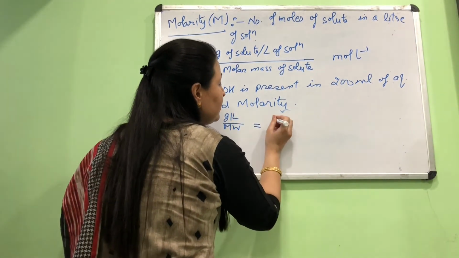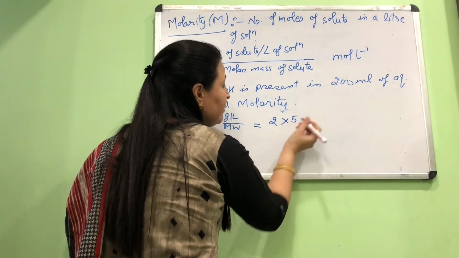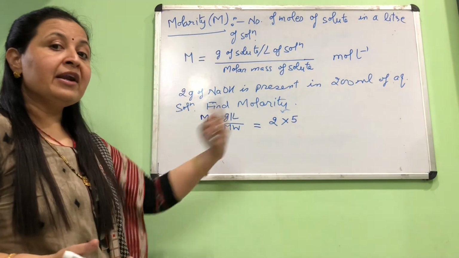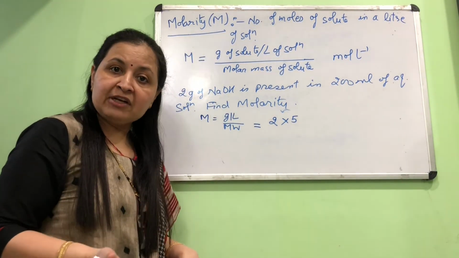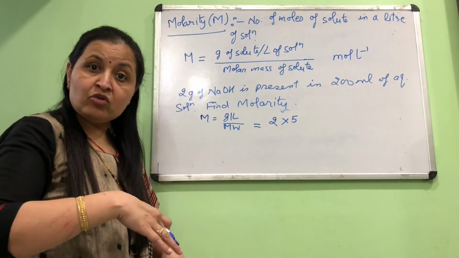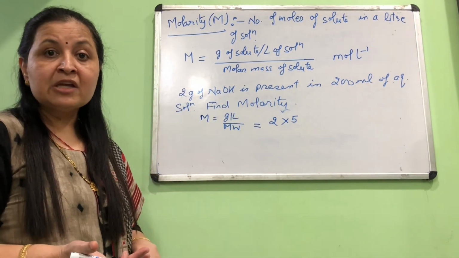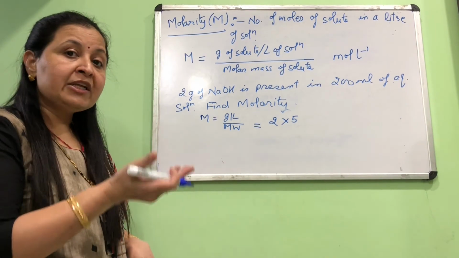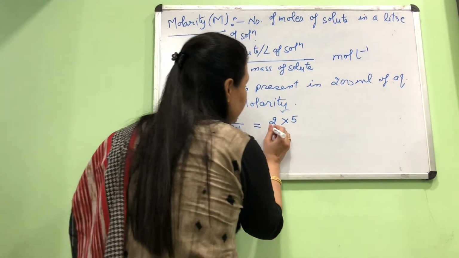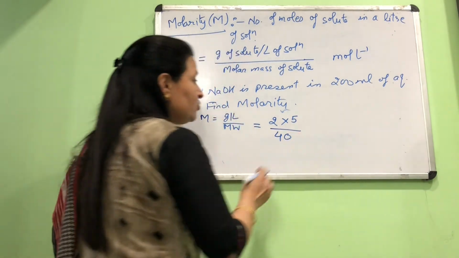So in a liter it will be 2 multiplied by 5. Why? 200 ml contains 2 gram, so a liter will contain how much? 5 times more, because a liter is 5 times 200. So naturally the weight will also become 5 times more. So in the numerator you have 2 into 5. And in the denominator we only have the molar mass of the solute, that is 40.